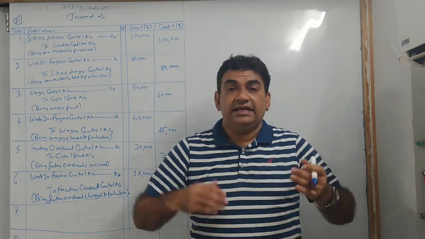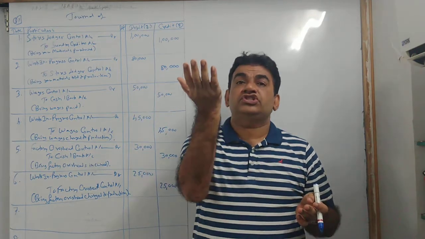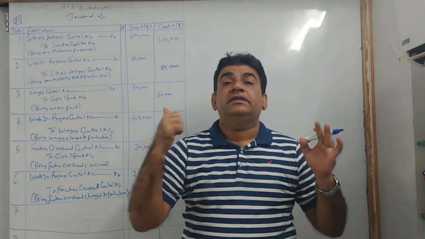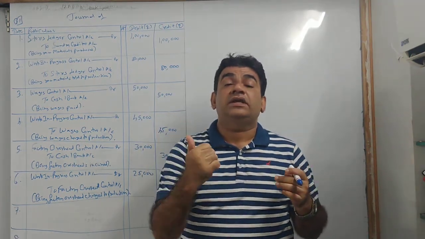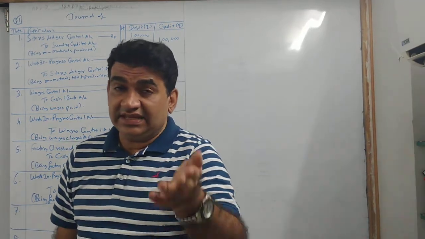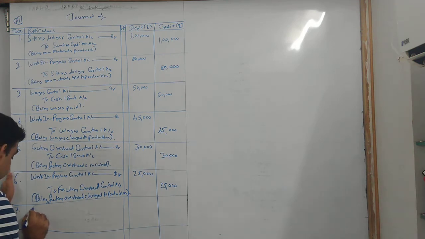So what will happen? Finished goods are created. So I will debit finished goods control account, and it gets created from WIP. Therefore, I will credit work in progress control. So therefore, my entry becomes C. I am creating finished goods. Again, finished goods will be of different type.